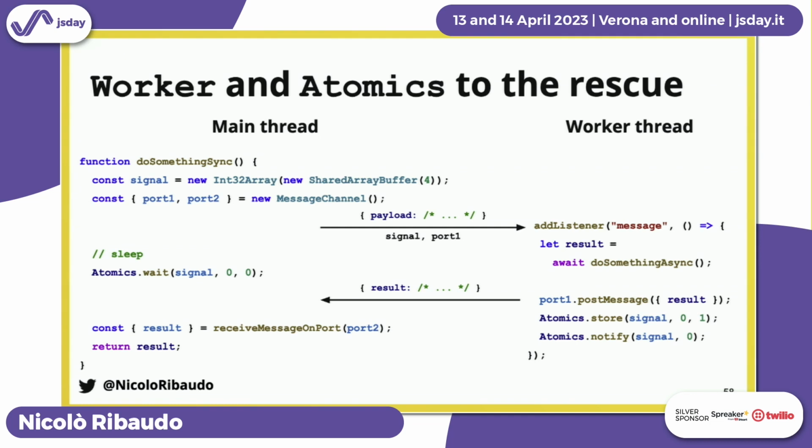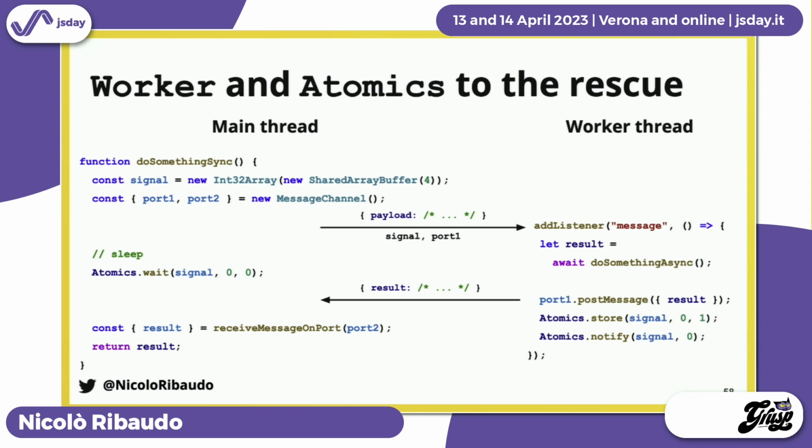And then using Atomics.wait, it just sleeps. This wait signal 0 0 means sleep if the 0th element of our shared array buffer is 0. And it just sleeps and does nothing. It's not an asynchronous pause. It's literally putting the thread to sleep. And in the meantime, the worker thread can perform its asynchronous tasks. I forgot an async there, but you can see an await. And when it's done, it sends the result using the port, the message channel port, to the main thread. Then it updates the signal, replacing the 0 value with 1, and it notifies the main thread that something has changed.